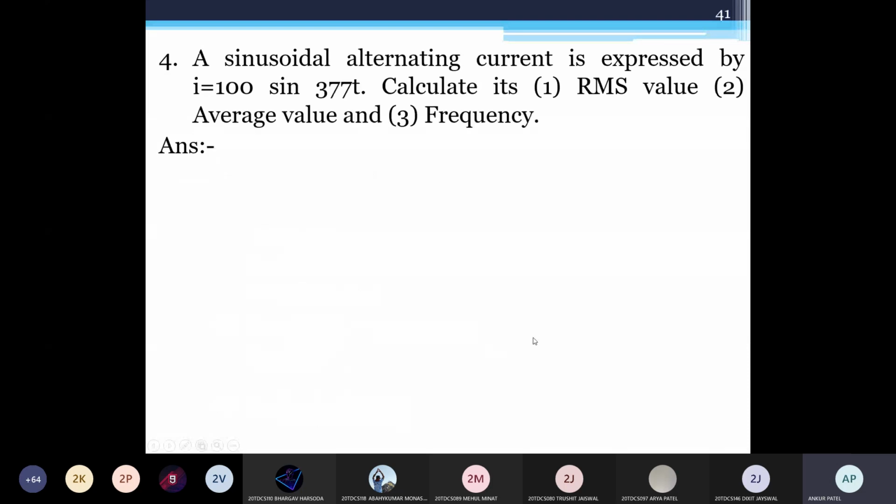Okay, now find out this. A sinusoidal alternating current is expressed by I equal to 100 sine 377t. Calculate RMS value, average value, and frequency. Just do fast.